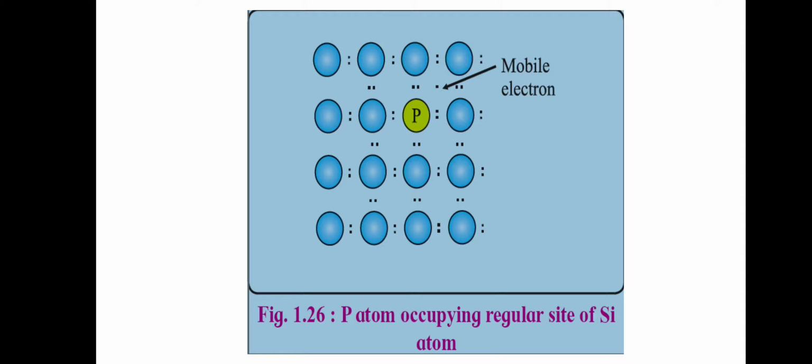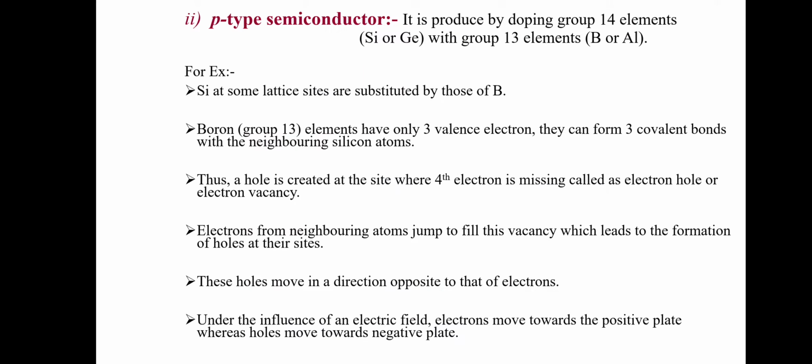Silicon has 4 valence electrons, whereas phosphorus has 5. So there is one extra mobile electron, which is shown in the diagram. This mobile electron is delocalized and conducts electricity in the solid, and hence it acts as a semiconductor, which is an extrinsic semiconductor.